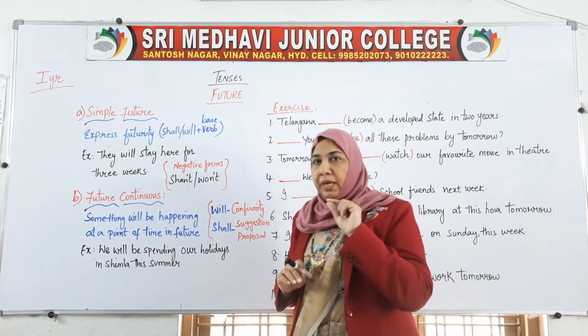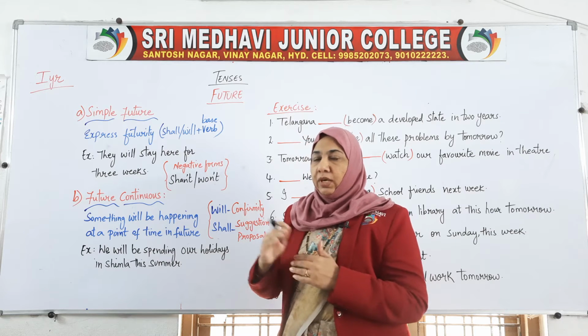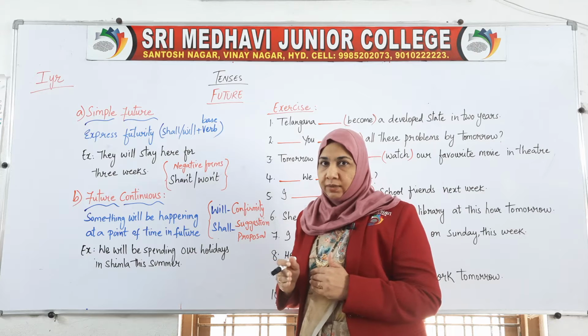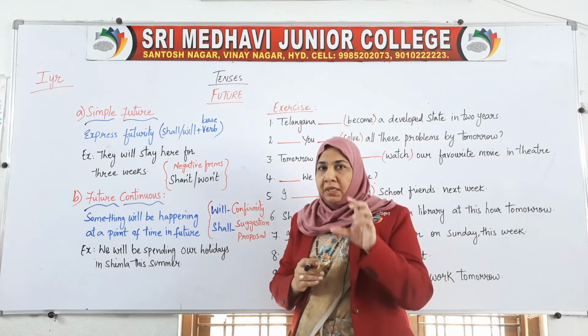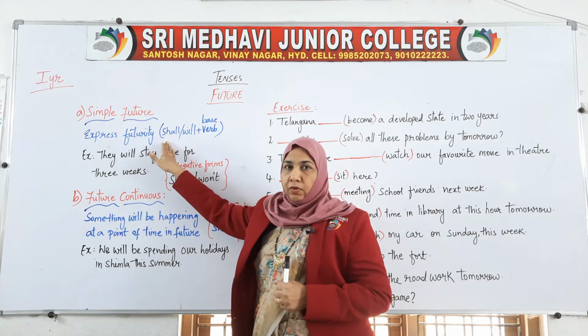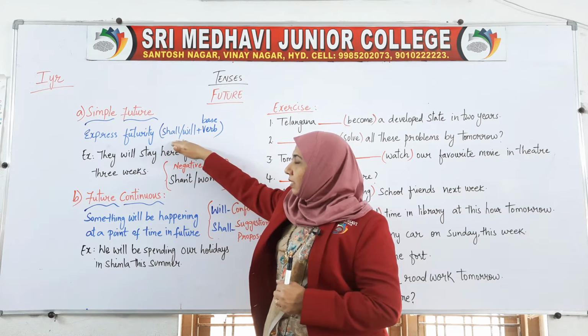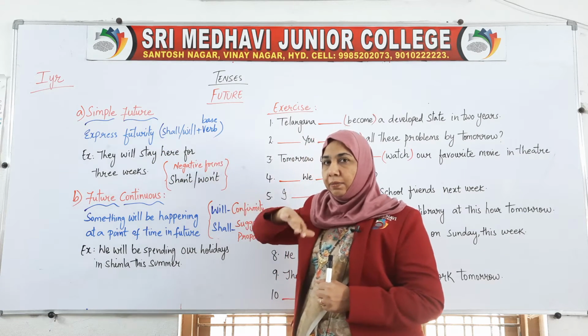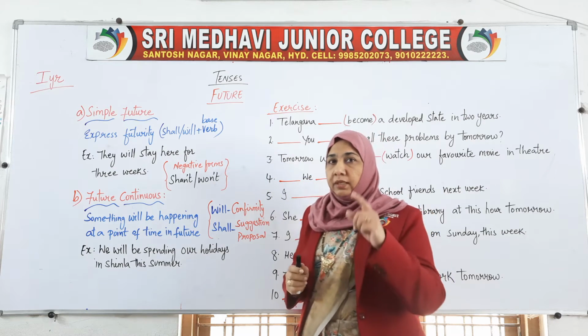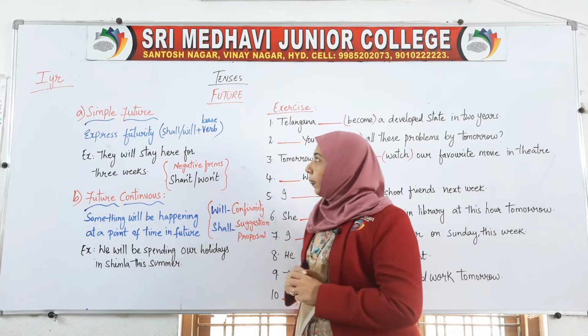Base verb means main verb. I will go, I will teach, I shall write. First either pronoun, name or whatever it may be, then next is shall or will plus the base form of the verb. Base form here means the main form of the verb.